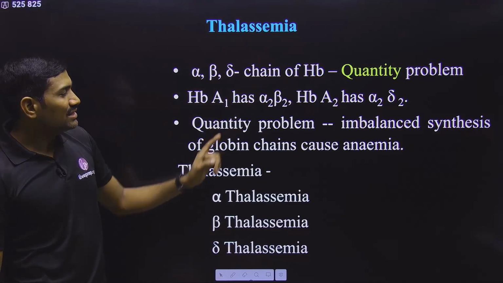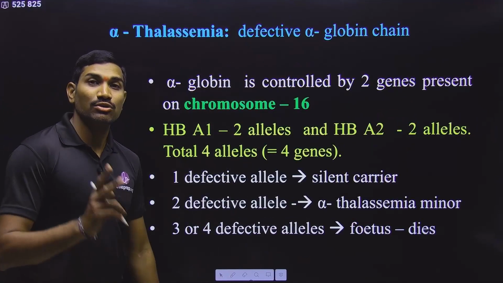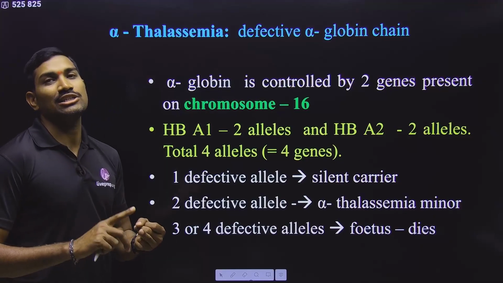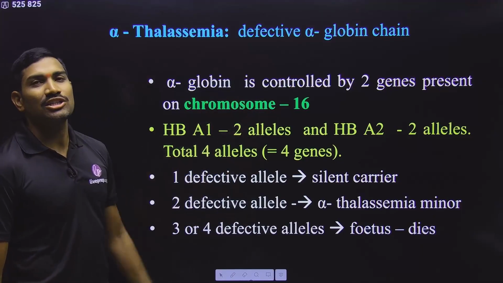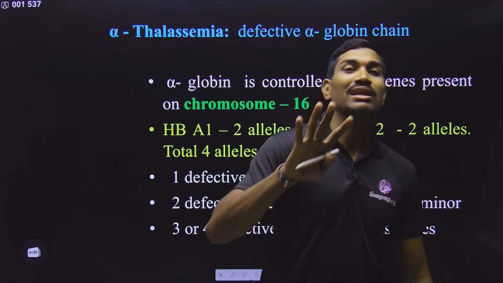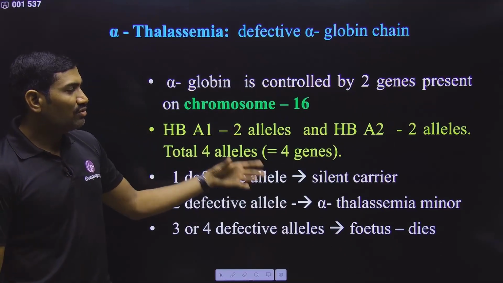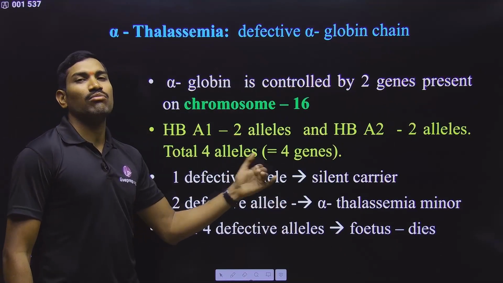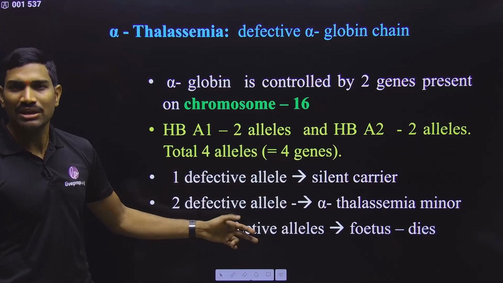That's it. With respect to alpha thalassemia, for the alpha chain production there are two genes, that is HbA1 and HbA2. On which chromosome are they present? Both genes are present on the 16th chromosome. Two genes are present, each gene having two alleles, so a total of 4 alleles. But in NCERT they give 4 genes; that is actually 4 alleles. So out of these 4, if any one or more are mutated so that alpha is not produced, that will lead to alpha thalassemia.